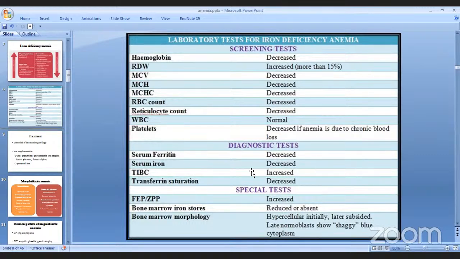Now there is something called diagnostic test for iron deficiency anemia है. So what is serum ferritin? Ferritin भनेको चाहिँ storage form of iron हो है. Body मा चाहिँ ferritin form मा stored हुन्छ. So storage form पनि decrease हुने भयो. Serum iron is obviously going to decrease. अनि त्यसपछि चाहिँ iron जब decrease भइरहेको छ भने body is going to want to combine with more iron, right?